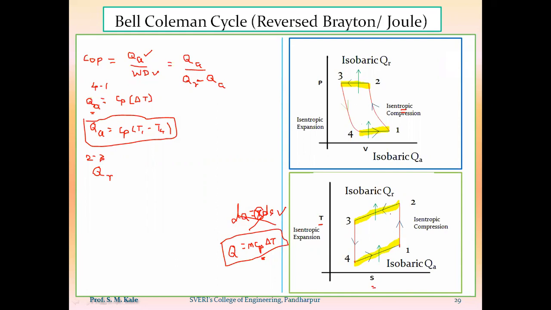Here also, this is not the constant temperature line. That's why dq is equal to TdS, I cannot use that formula. And as this is the constant pressure line, to calculate the value of QR, I have to use the formula mCp delta T, where delta T is nothing but the change in temperature.